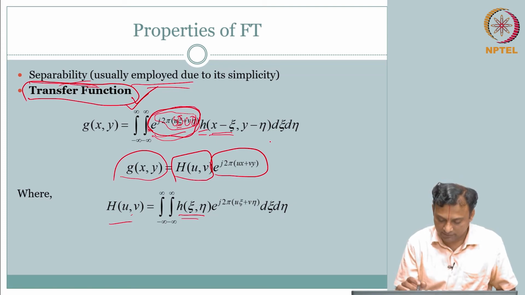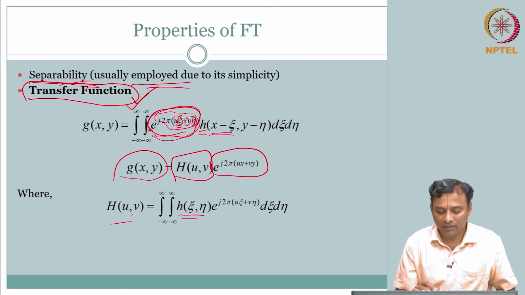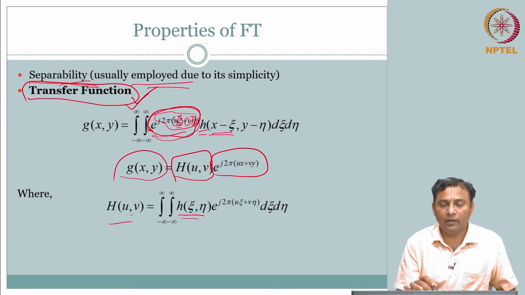So, if I have this, I can change this to epsilon and eta. I am just going to use the same variables, just dummy variables. So, I will change this to epsilon and eta, and that is how you get this, with x minus epsilon and y minus eta.